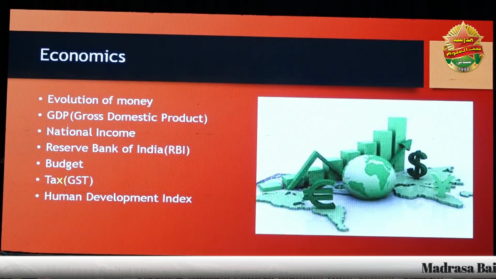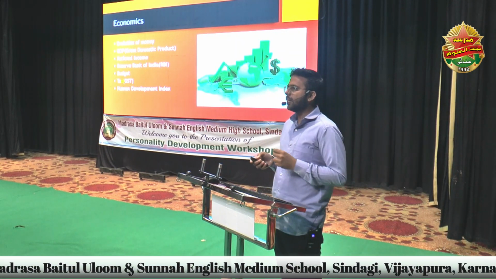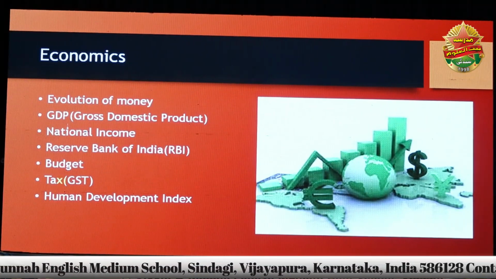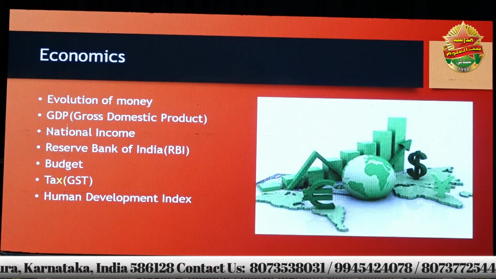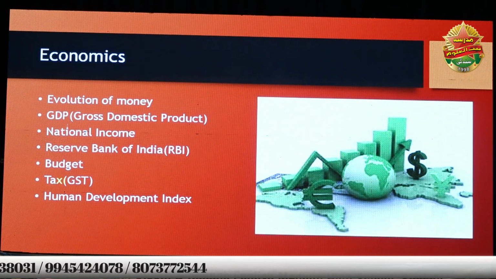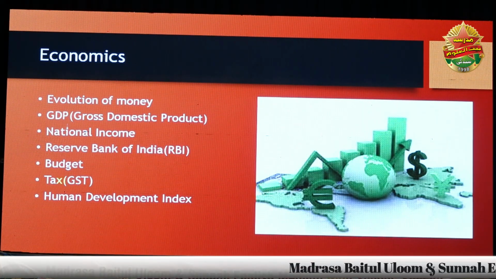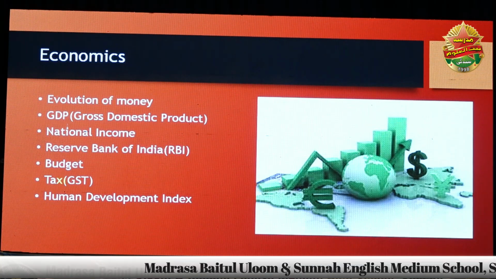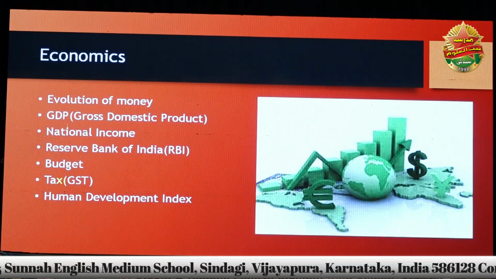And going to the second, that is economics. The first chapter of economics is all about the evolution of money. How did the evolution of money take place from the barter system up to the plastic system? And the second one is GDP. GDP is nothing but gross domestic product. Nowadays in the newspapers we can easily observe that GDP has fallen, that the growth of GDP is up to this percentage. What does this mean? How does the GDP fall down? These things we will discuss here.